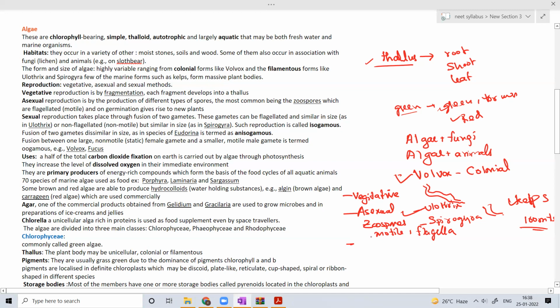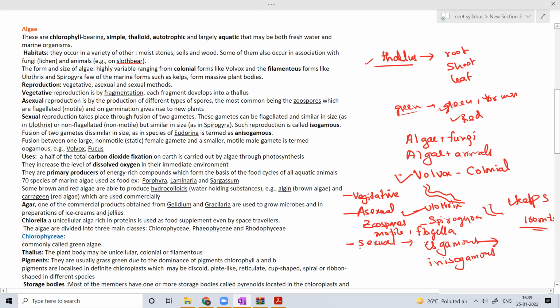And what else? Sexual reproduction. That may be isogamous or anisogamous. What is isogamous? Isogamous is fusion of similar gametes.